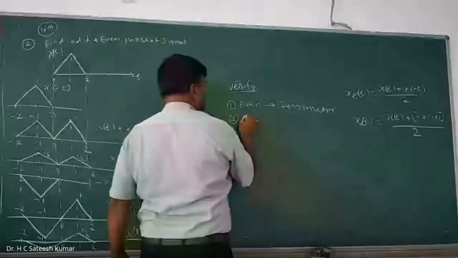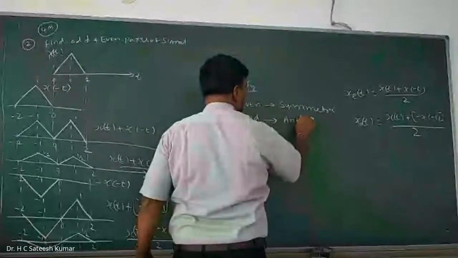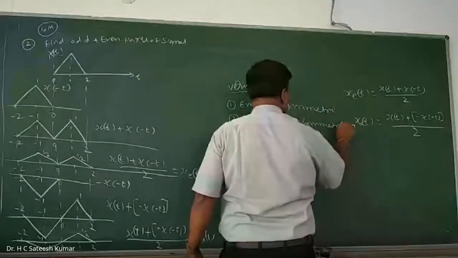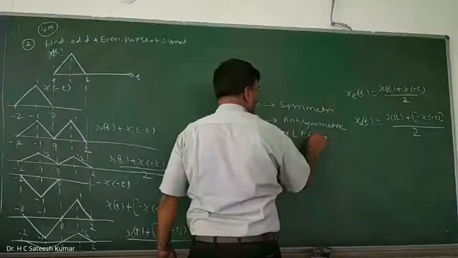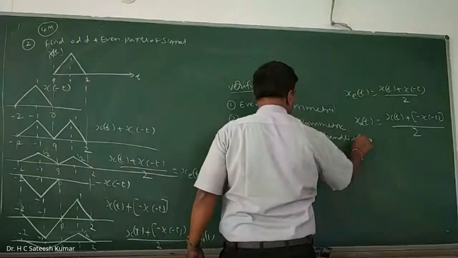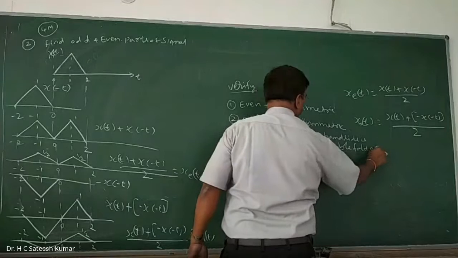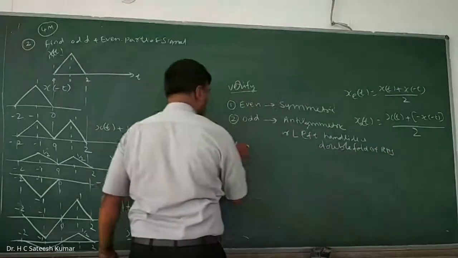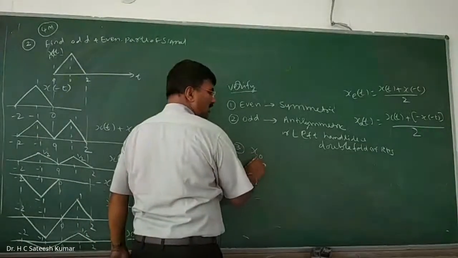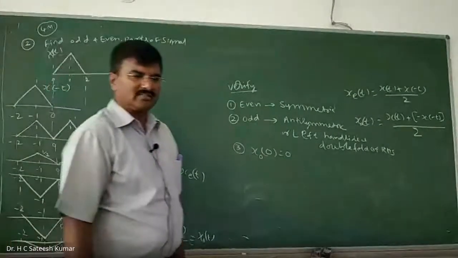odd signals are anti-symmetric. Odd parts are anti-symmetric. Or the left hand side is the double fold of the right hand side, RHS. And the third one, xo of 0, the odd part at the origin, is always 0. These things we should always verify while you are in the examination hall itself.